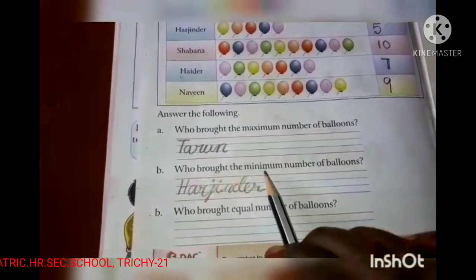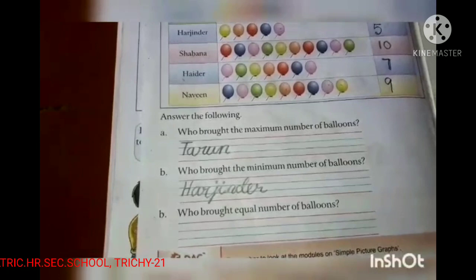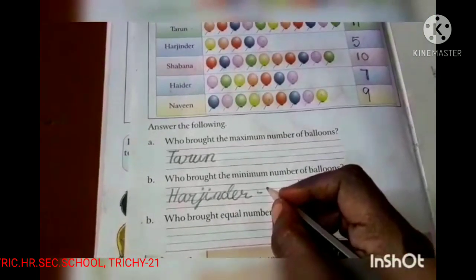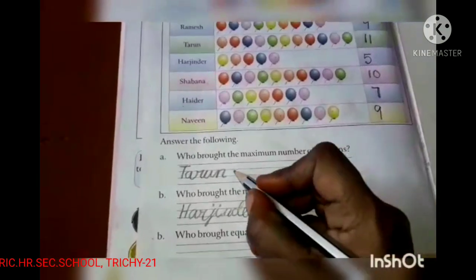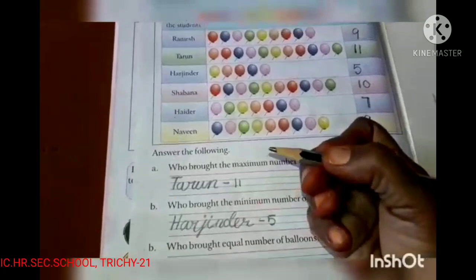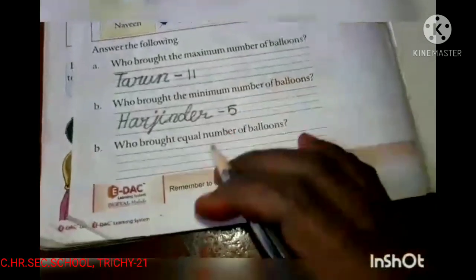Harjinder brought the minimum number of balloons, that is 5. Am I right? Here Tarun's balloons are 11.